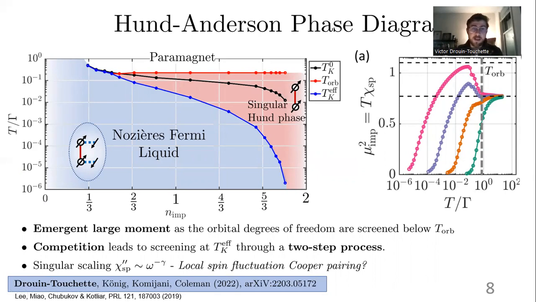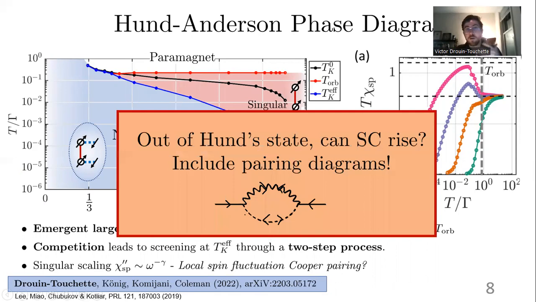And the question remains: this singular scaling here has been shown to be related to local spin-fluctuation-induced Cooper pairing. And so our question is, out of the Hund state, can superconductivity arise? And for that, we need to include pairing diagrams between the conduction electrons. So the conduction electrons here would be paired if and only if the spinons here and the holons are themselves paired.